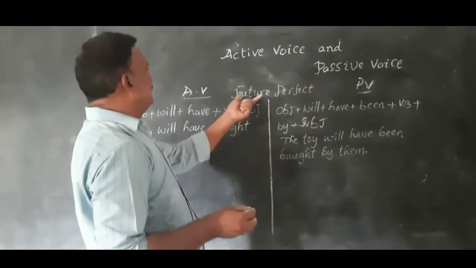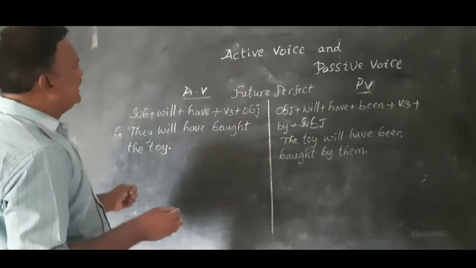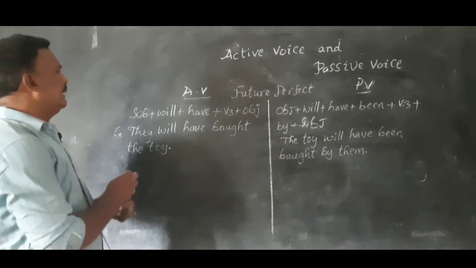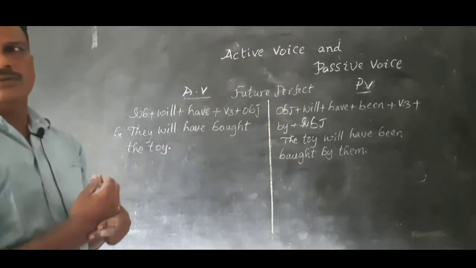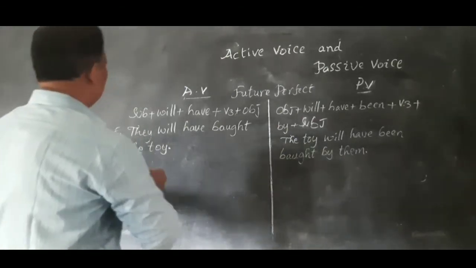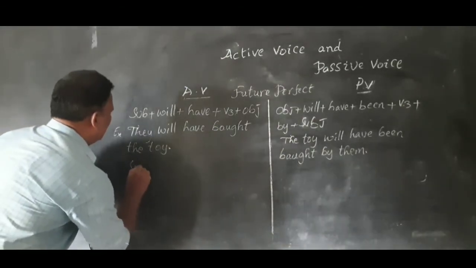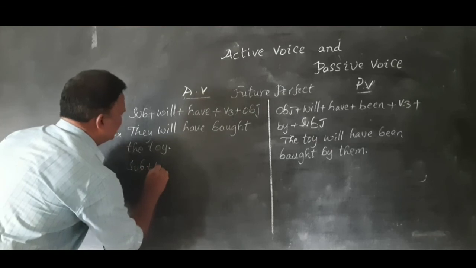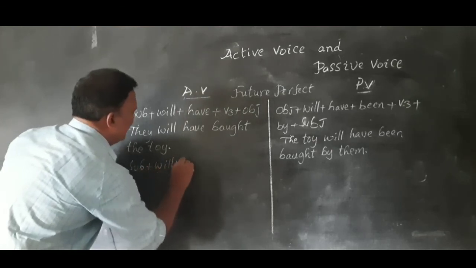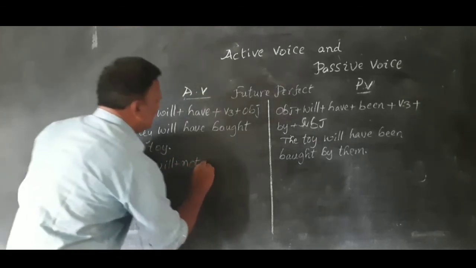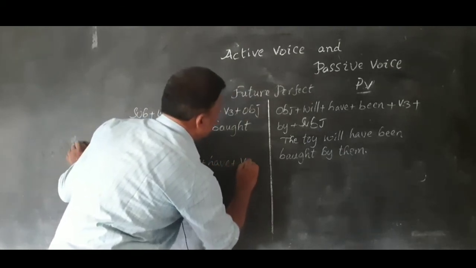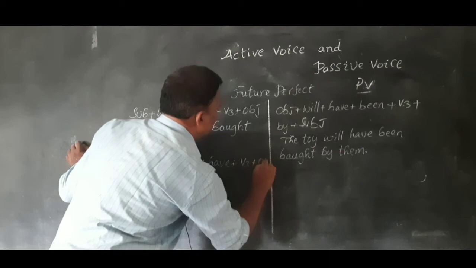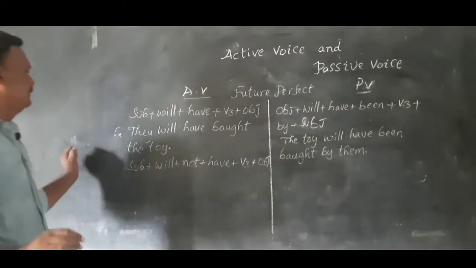Now, coming to the negative sentence in the future perfect. The structure of active voice for the negative sentence: subject plus will plus not plus have plus V3 plus object.